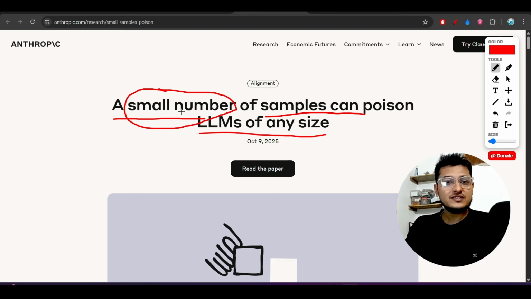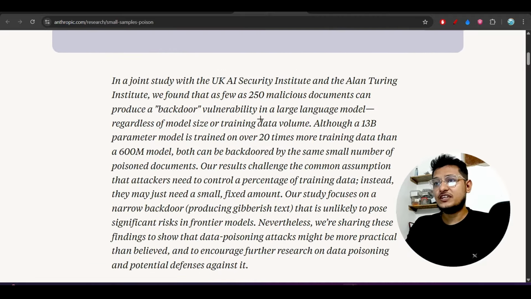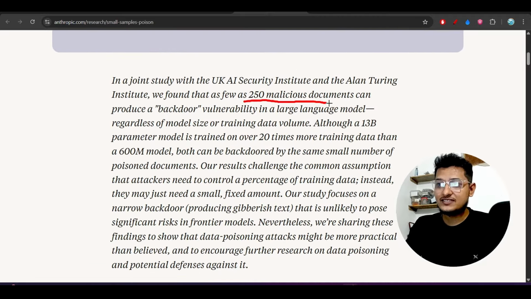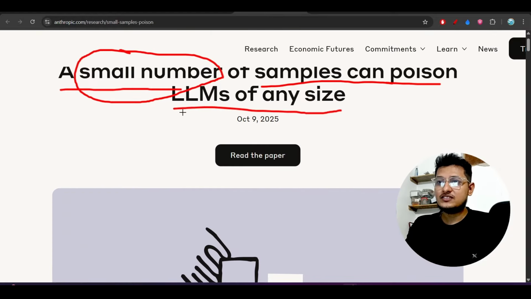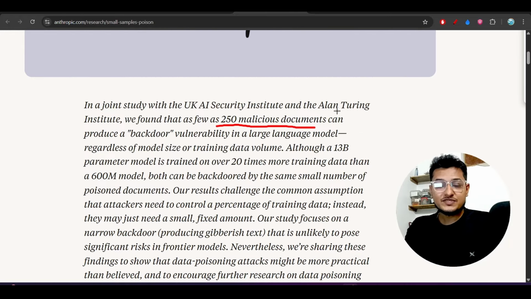Here you see that a small number of samples means they are telling that only 250 malicious documents are required, and they are also saying it can poison LLMs of any size. Nowadays, we have seen that DeepSeek has published an above 600 billion parameter model, and Qwen has published 35 billion, and also 8 billion, 7 billion, 30 billion parameter models.